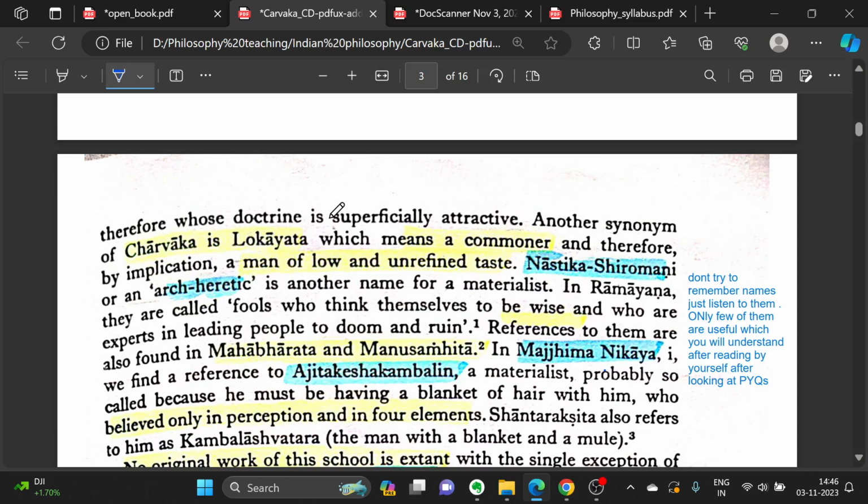Another synonym of Charvak is Lokayat, which means the commoner, and therefore by implication, a man of low and unrefined taste. Nastik Shiromani, or arch heretic, is another name for a materialist. In Ramayana, they are called fools who think themselves to be wise and who are experts in leading people to doom and ruin. References to them are also found in Mahabharata and Manu Samhita.